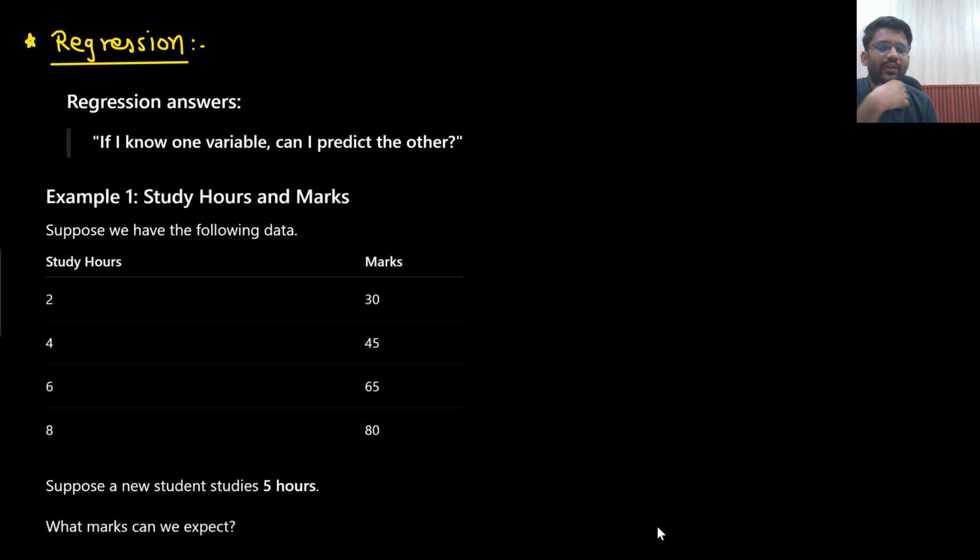Next, what we need to do? We need to study about regression analysis. So you have already understood the point that what is the meaning of regression? Regression would answer simple one thing, that if I know one variable, can I predict the other? That means I need to draw a line.